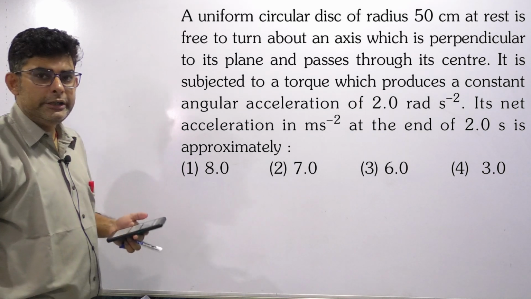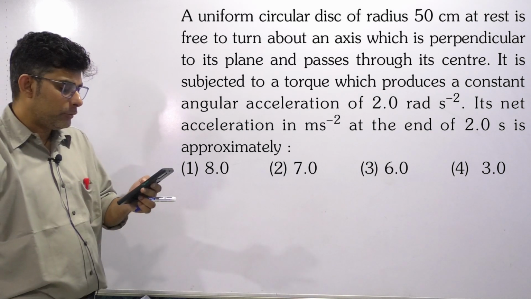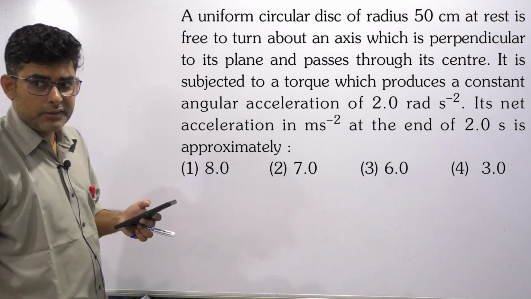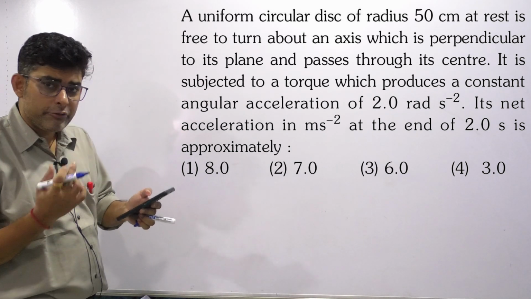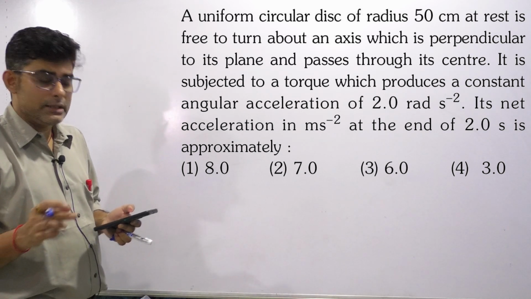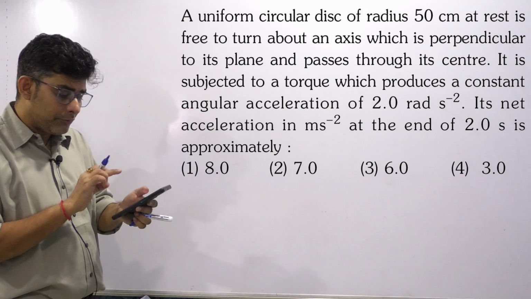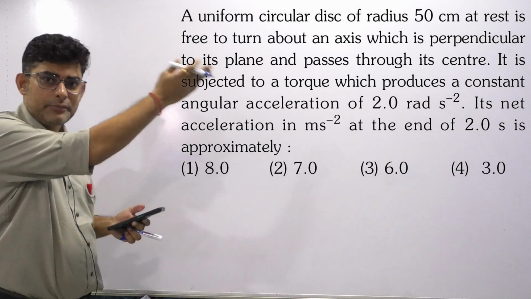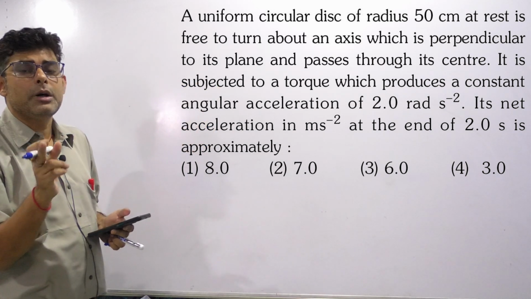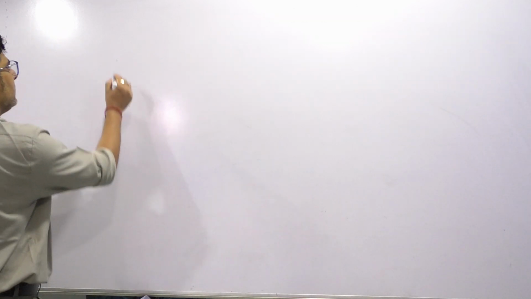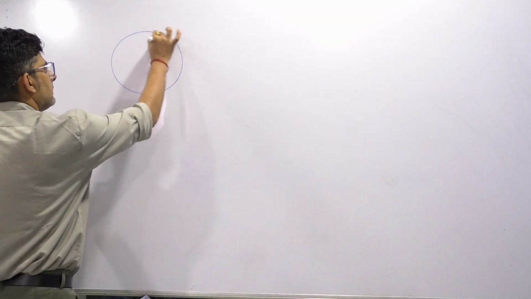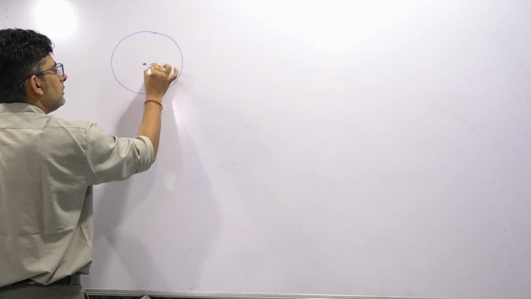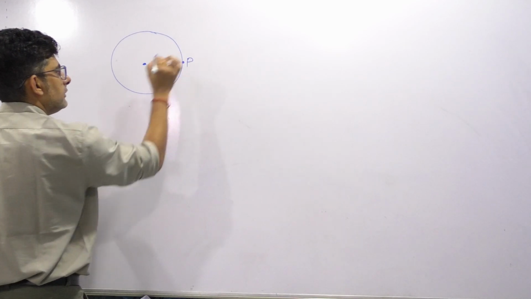So here we need to know, there is a bit of correction, because for this particular question which came in year 2016, they did not mention the acceleration of which point. Now different points will have different acceleration. So here we have to assume, because of the 4 options that are given, you will get the answer which has been already given only when you assume a point on the periphery of the disc. So basically here we have a disc. In the question they did not mention it, but actually they are asking about the acceleration of a point which is on the periphery of the disc.